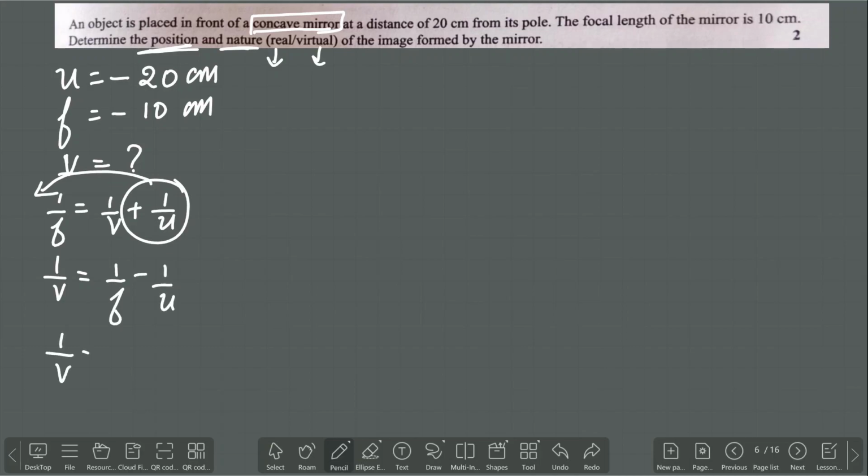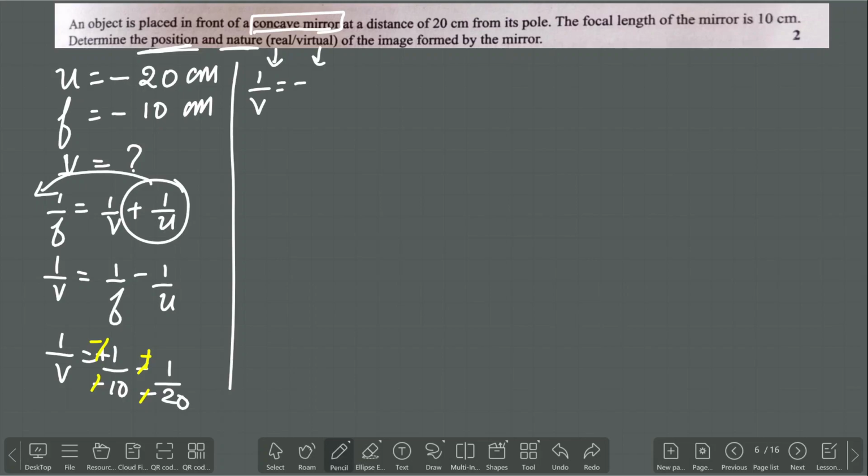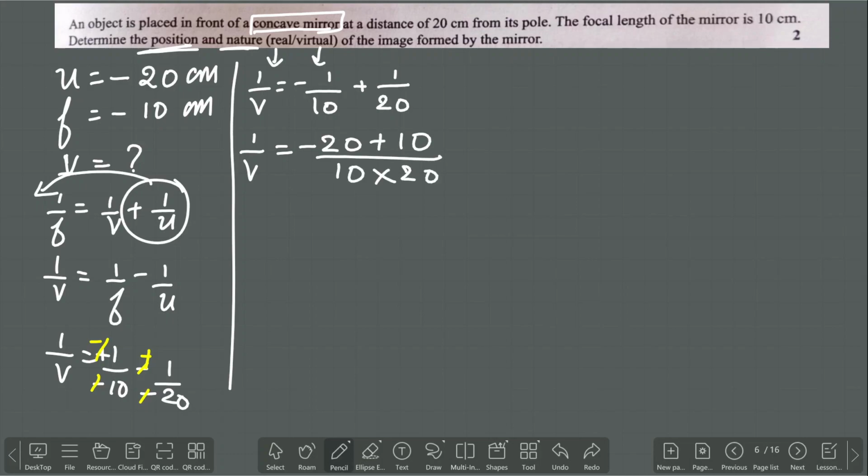So 1 by v is equal to 1 by, what is the value of f? It is given, minus 10, minus 1 by, what is the value of u? Minus 20. Here nothing is there, just assume it as plus. Plus by minus will become minus, minus by minus will become plus. So now write again: 1 by v is equal to minus 1 by 10 plus 1 by 20. After writing this, do the cross multiplication. 1 by v is equal to 20 into minus 1, minus 20 plus 10 by 10 into 20.